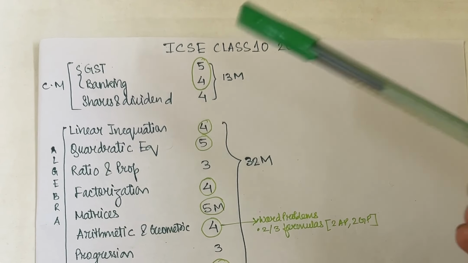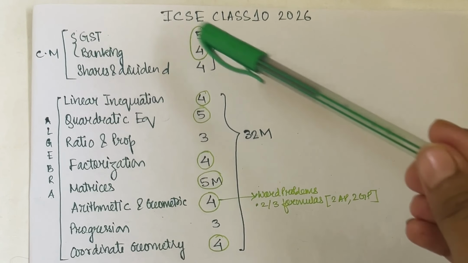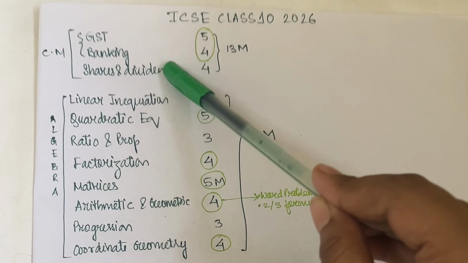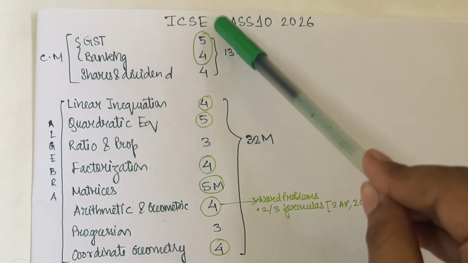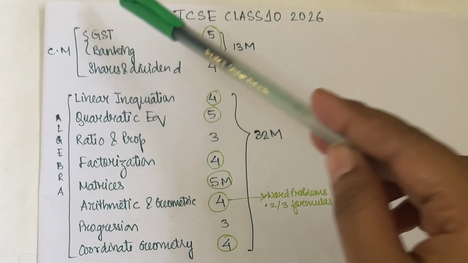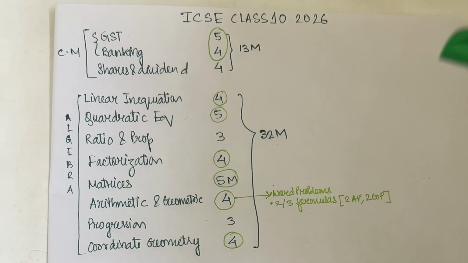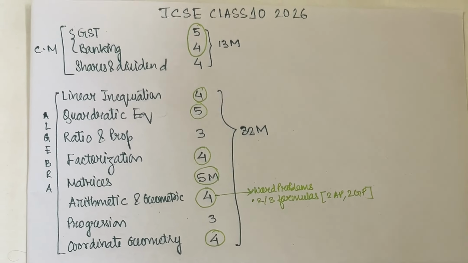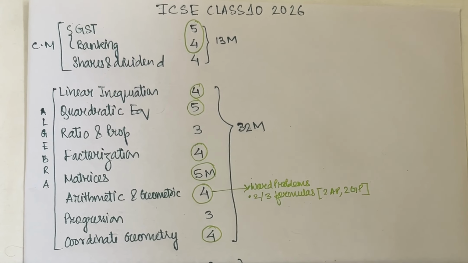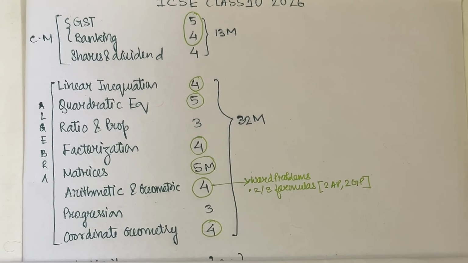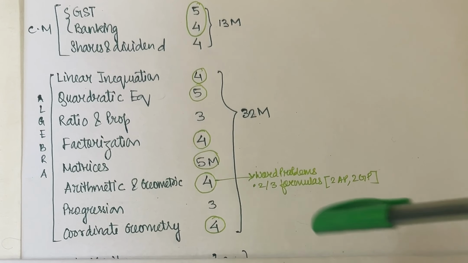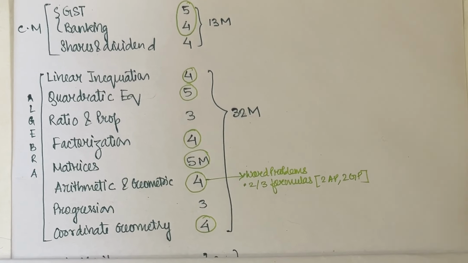Students can escape it if they are not sure of it, but definitely practice GST and banking because they hold 5 and 4 marks. So out of these three, practice these two. Now another thing is that you have to practice and ace all of the chapters, but strategy-wise, please focus and give weightage to these chapters that I am discussing, so that you can ace easily.